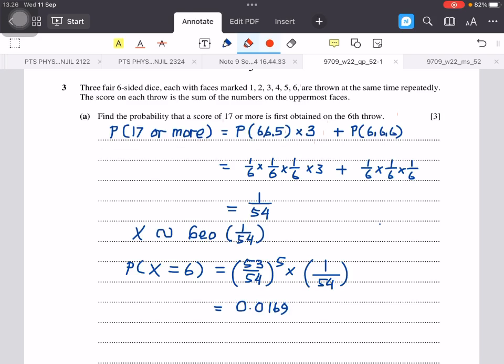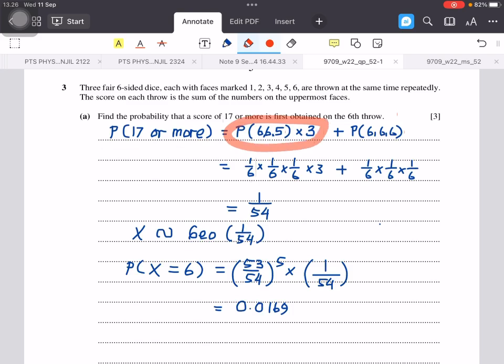Probability 18 is that all the dice show 6. So probability 666. And then probability 665, each value in the dice has the same, uniform probability, which is 1/6.